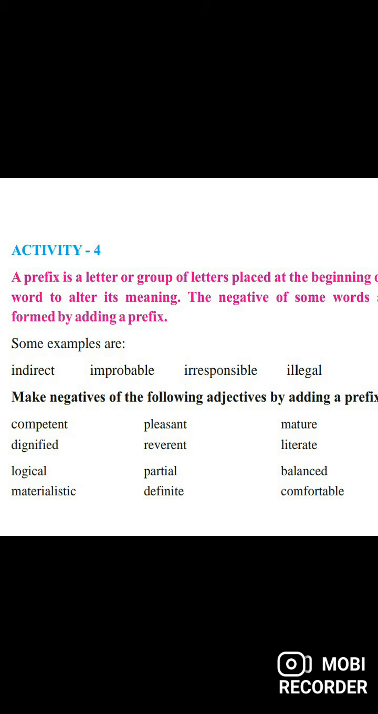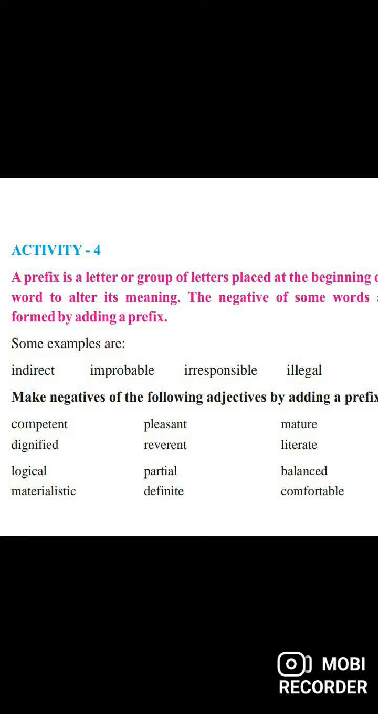Suffix. Apart from prefix, there is suffix. Suffix means that which is added at the end of the word. It changes the meaning of that word. Compare, comparable. Responsible, responsibility. I'll explain this to you later.